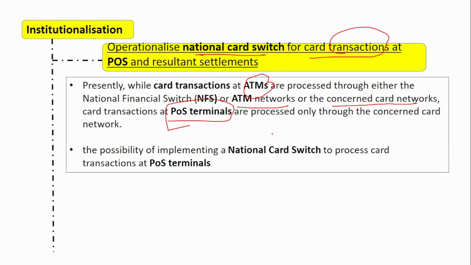So they are saying that depending only on the card network is not sufficient. We should also have something called a national card switch, just like the national financial switch for ATM processing. So the possibility of implementing a national card switch to process card transactions at POS terminals. We have to try ways to develop the national card switch to process these transactions and not solely depend just on the card networks.